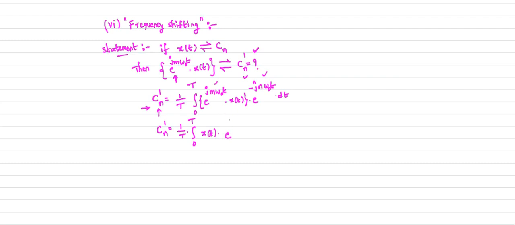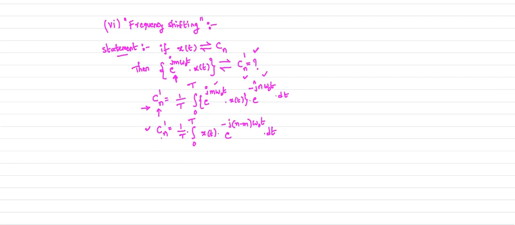So I can write e power minus j, here we have n minus m, into omega naught t into dt. This is your Cn dash.